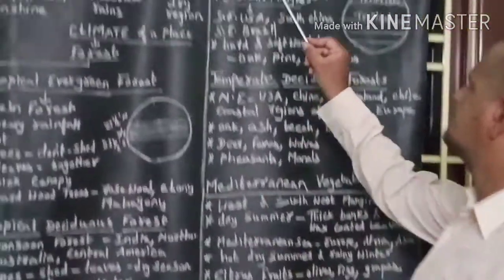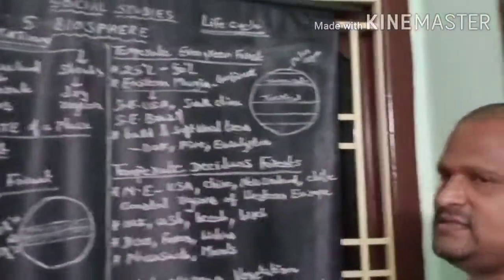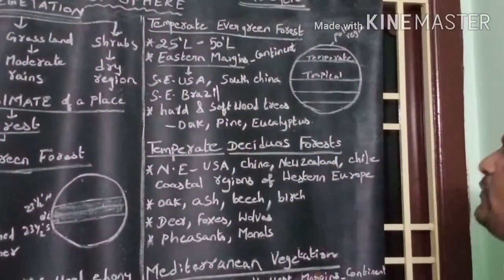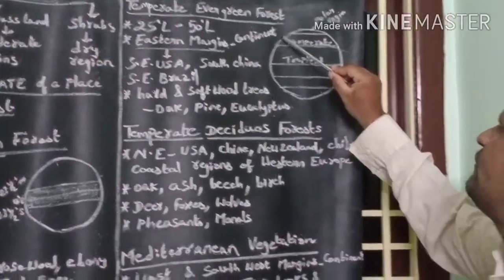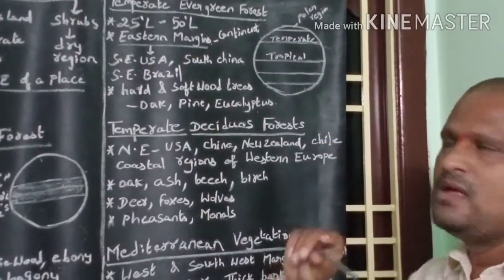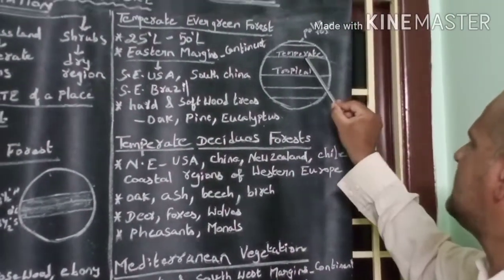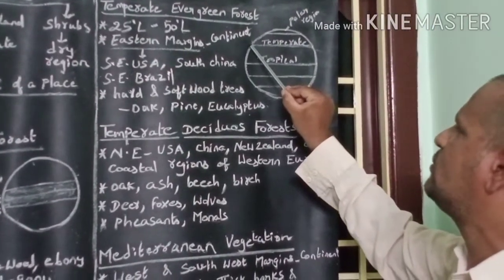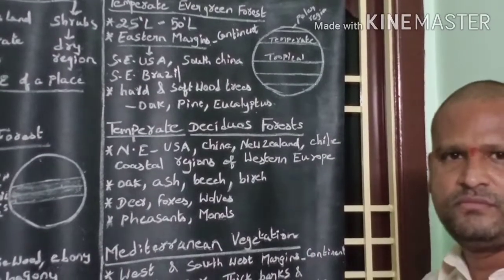Children, let me discuss temperate evergreen forest. This forest is found in the temperate region between 25 degree north latitude and 50 degree north latitude.